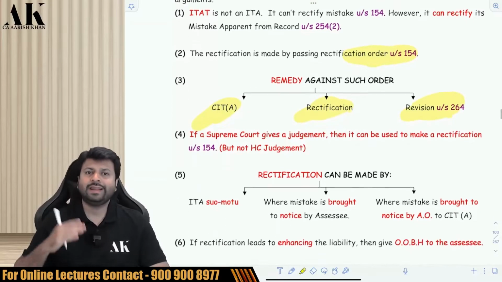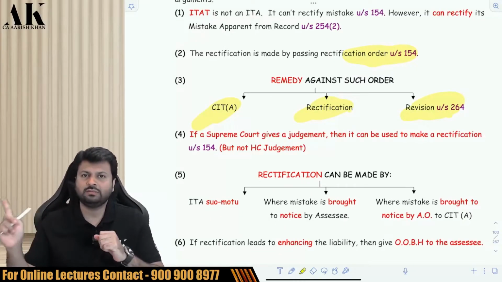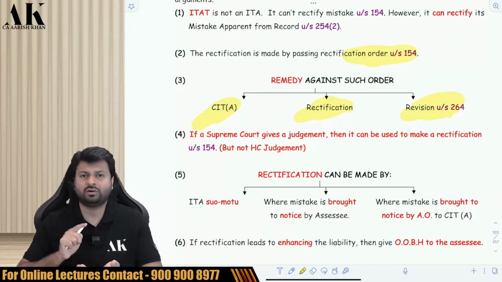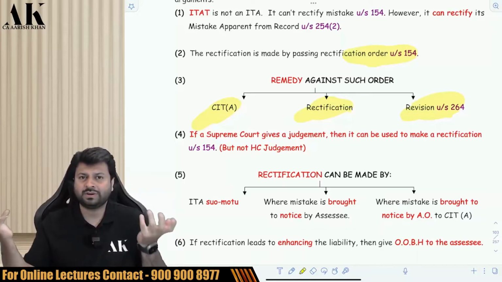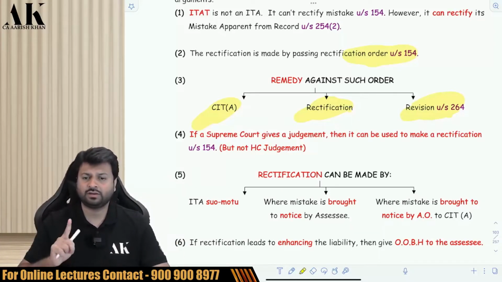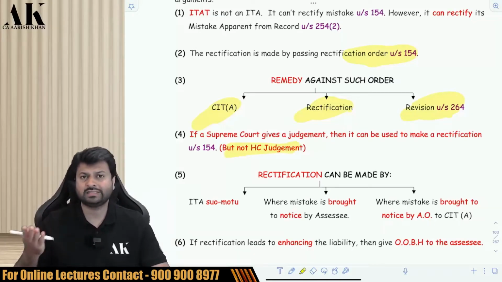Okay, next, can I rectify an order based on a Supreme Court judgment? Yes, why not? Suppose a Supreme Court judgment comes today in some other case that this expenditure is disallowed, or this expenditure is allowed, or this income is taxable, or this income is exempt. On the basis of that, the AO can rectify your order, because it can be said that the AO made an apparent mistake earlier, as the AO did not pass the order properly as per the Supreme Court judgment. Therefore, if there is a Supreme Court judgment, you can rectify your order under 154 based on it, but based on a High Court judgment you cannot, because High Court judgments can have different opinions in different states, and therefore that is not allowed.